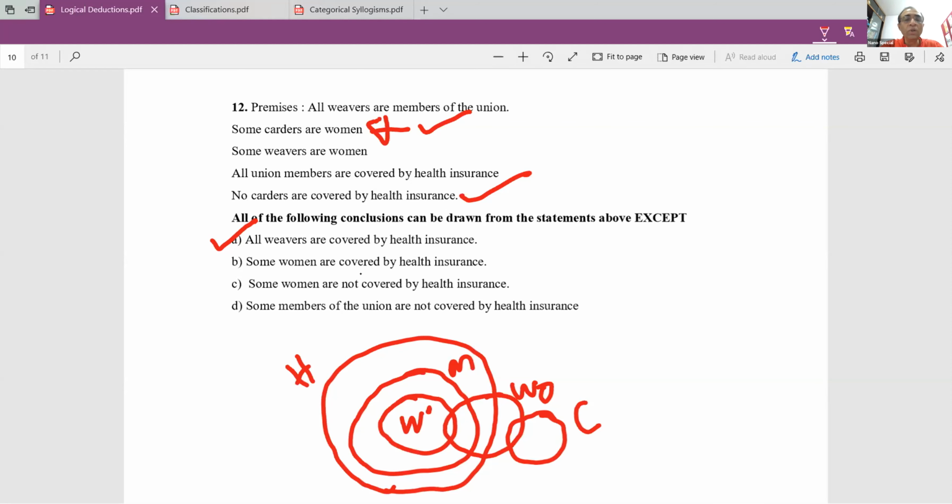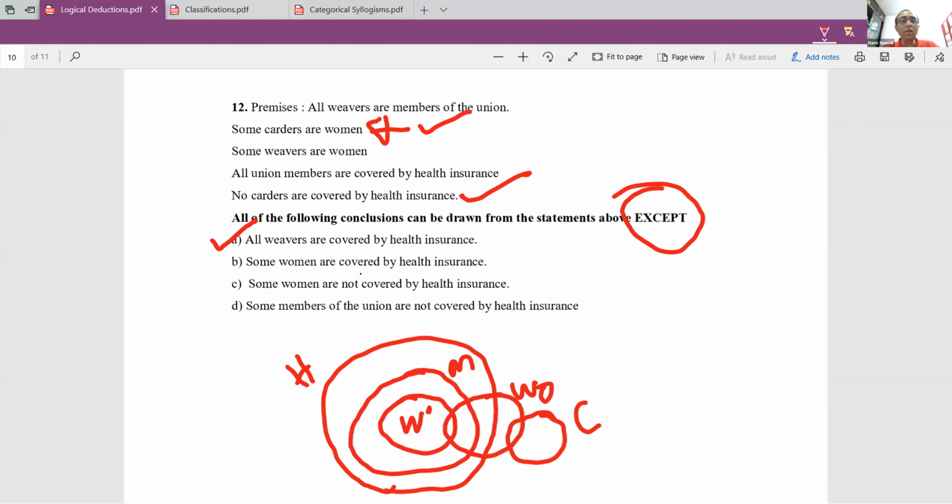Okay, so this is cool. Some women are covered by health insurance. If you look at B, some women are covered by health insurance. Some women, all of the, okay, sorry, I have read the question wrongly. The question is, all of the following conclusions can be drawn from the statements above except. So there is one statement which does not fall. One lesson we learn from this question is read the question carefully. Even I have made a mistake.